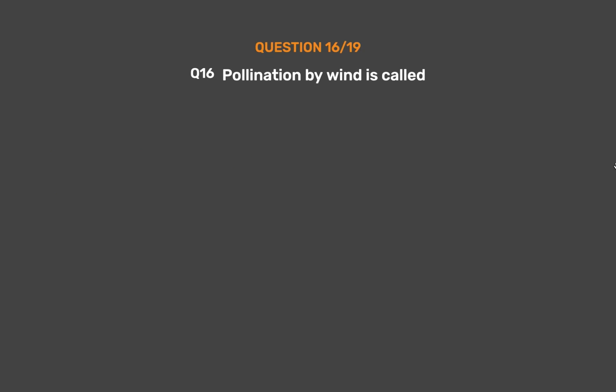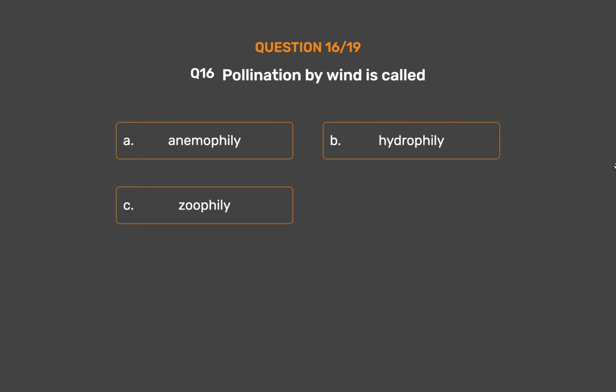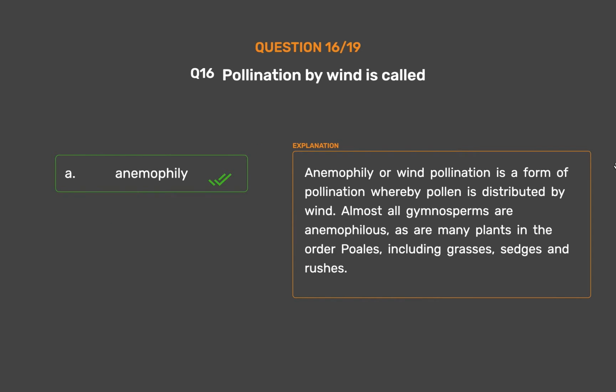Question number 16. Pollination by wind is called: Option A, anemophily. Option B, hydrophily. Option C, zoophily. Option D, entomophily. The correct answer is option A, anemophily. Anemophily, or wind pollination, is a form of pollination whereby pollen is distributed by wind. Almost all gymnosperms are anemophilous, as are many plants in the order Poales, including grasses, sedges and rushes.